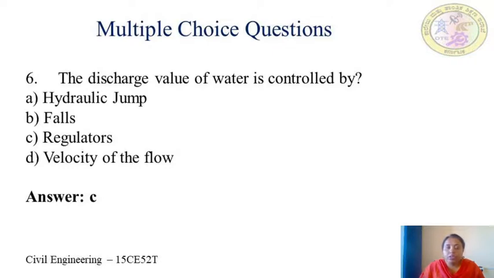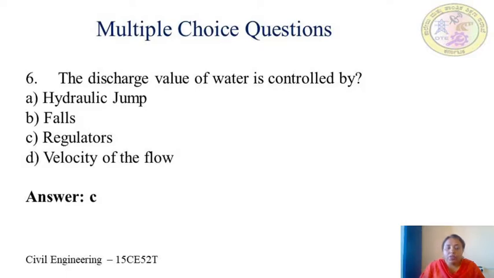So in today's session, we have gone through the necessity of diversion headwork, that is, why diversion headworks are provided across a river. Generally, there are two types of headworks, that is storage headworks and diversion headworks.